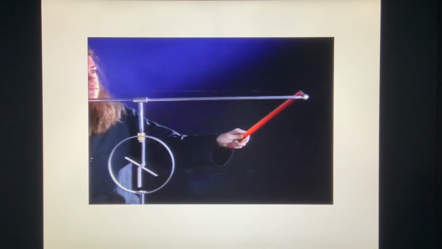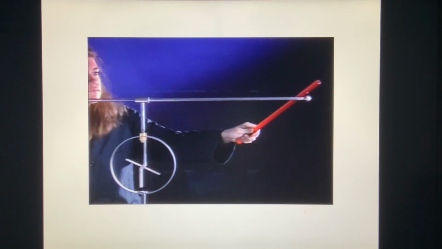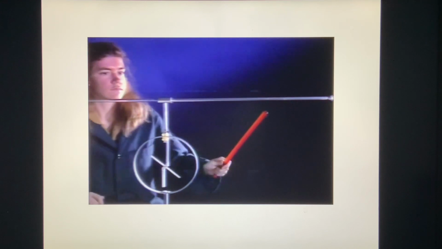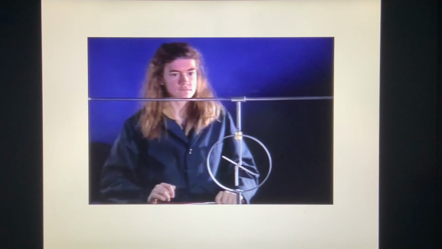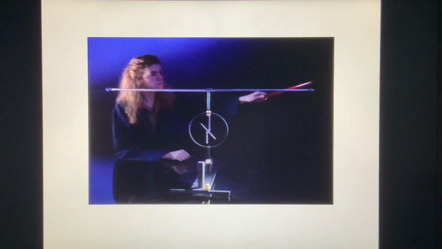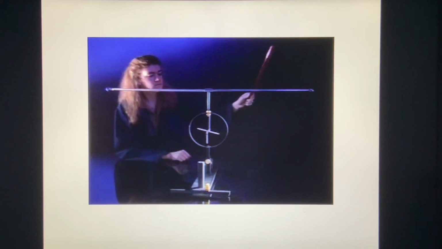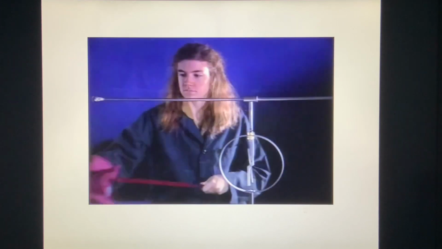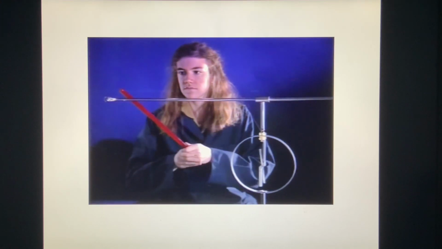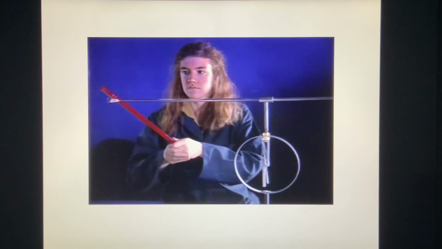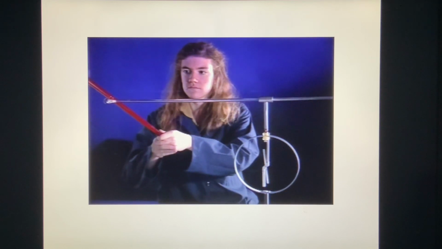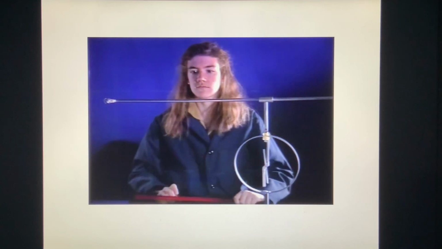When we touch a charged rod to the aluminum arm, the electroscope deflects, showing that charge has moved through the aluminum arm. Aluminum is an electrical conductor. If we touch a charged rod to the acrylic arm, there is no deflection. Acrylic is an insulator and does not conduct electric charge.